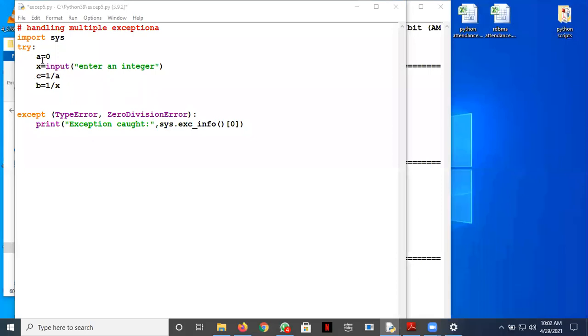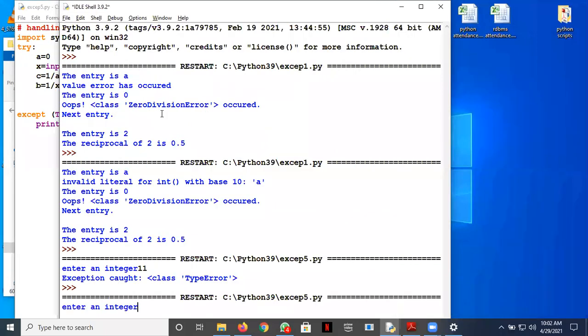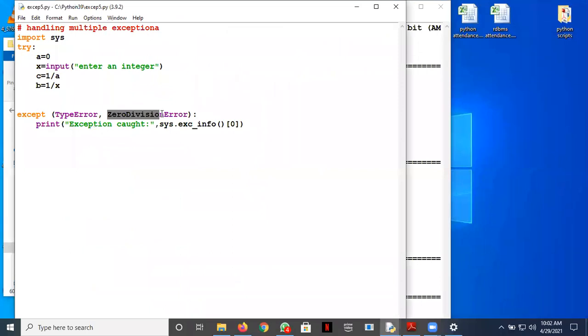Yeah. So we can see once we reach here, we input x, then c is equal to 1 slash a is going to throw an exception which is caught by this except block and it matches with ZeroDivisionError. So if I now run it, whatever I give here, you can see it's a zero division error. Is that clear? The idea of handling multiple exceptions, if it is clear to all of you, give me a raised hand, because I think this is a very easy topic. Once you've understood where to write the error prone code and how to handle it and what are the built-in exceptions, then you can work easily with it.